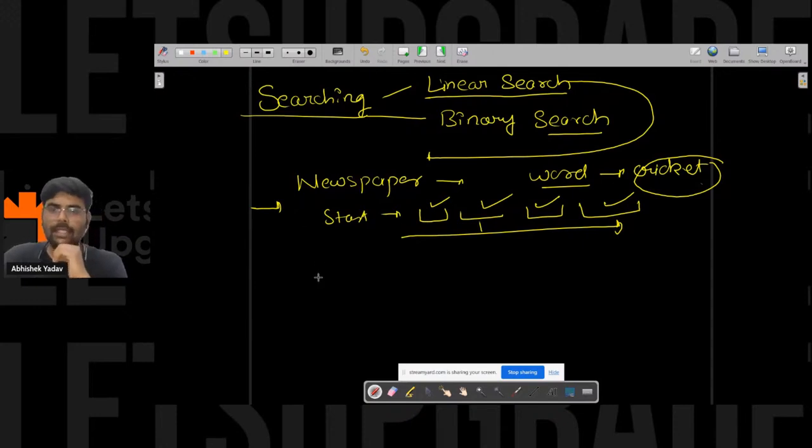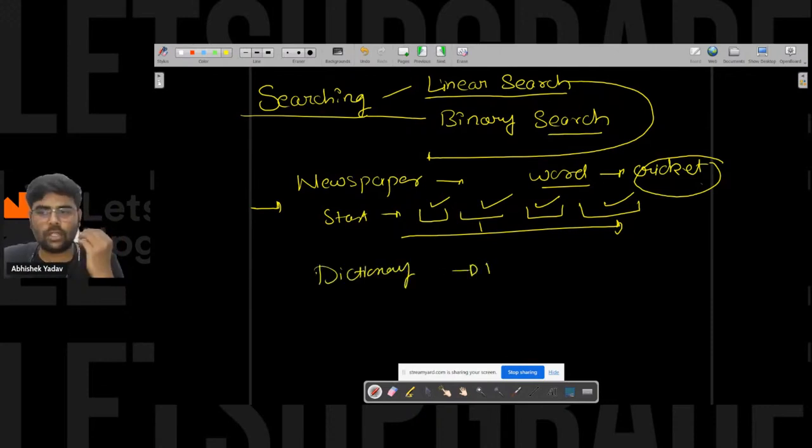And now, you all use a dictionary, right? So you have the dictionary, and let's assume you have to search for the word dog.